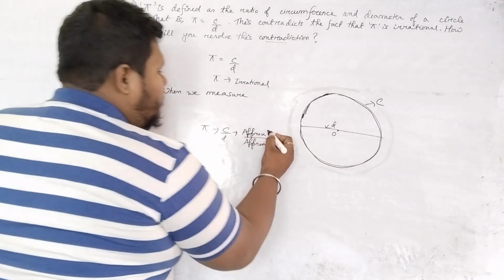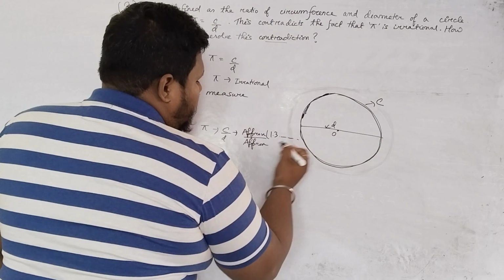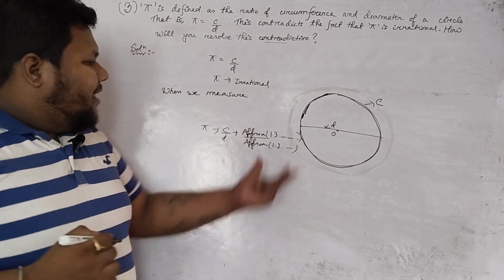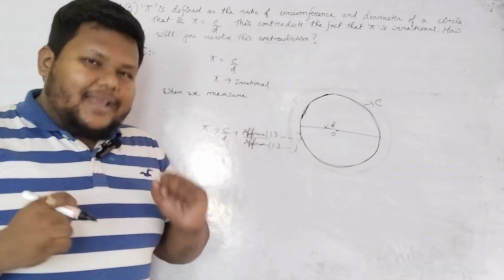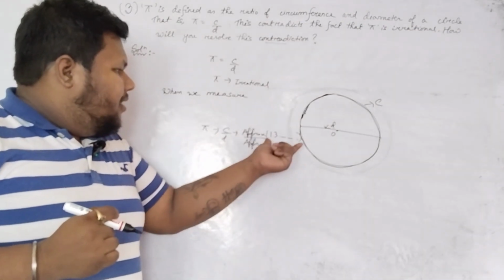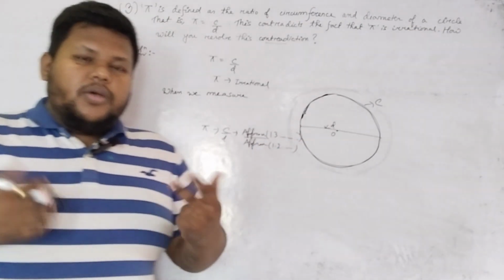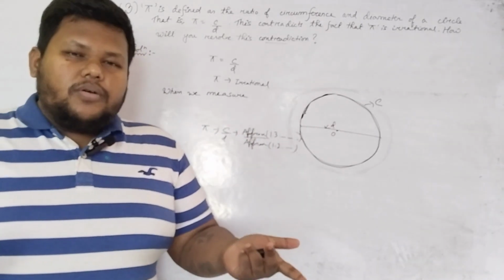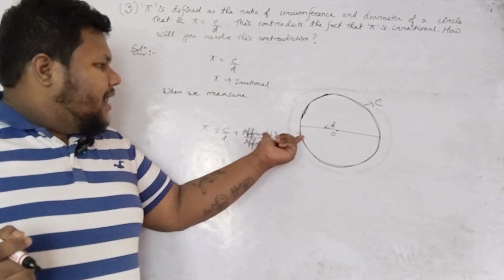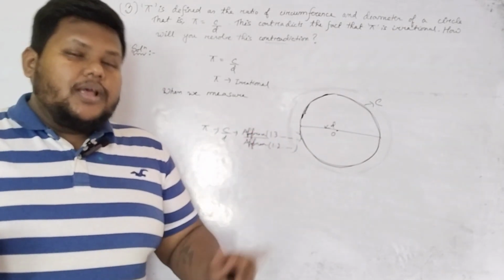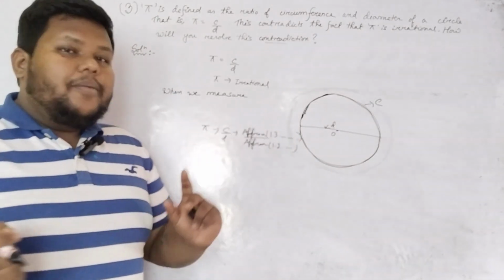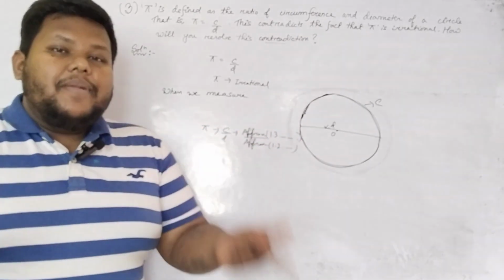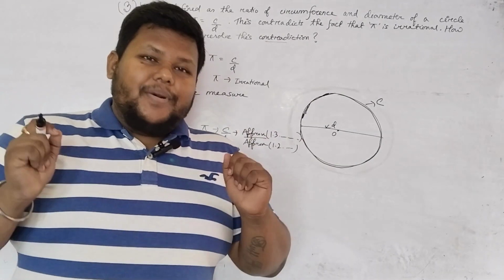That means the decimal will be, suppose, 1.3..., 1.2... If non-terminating decimals like this are there, will their ratio be rational? No. If I get even one of them, it will be irrational. Since we are getting approximate values, that is non-terminating decimals, this pi is ultimately an irrational number.